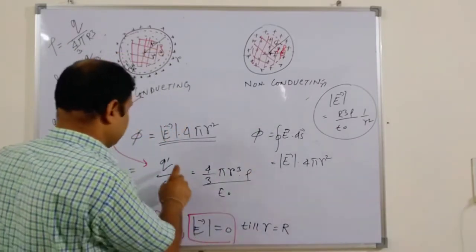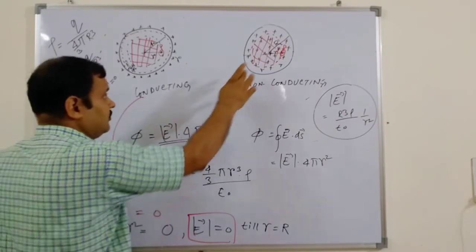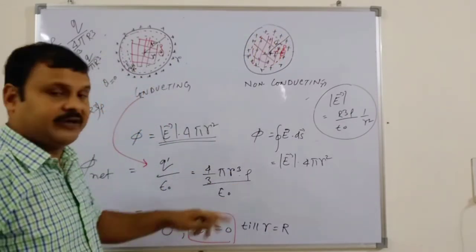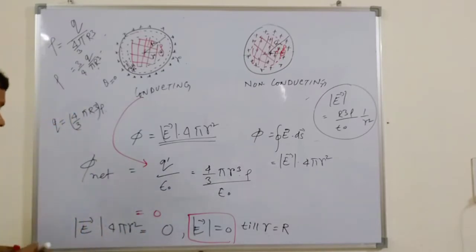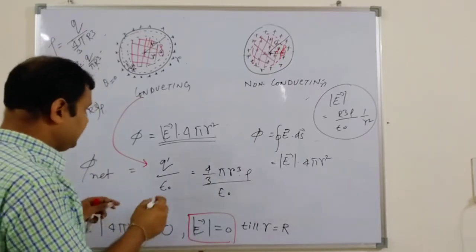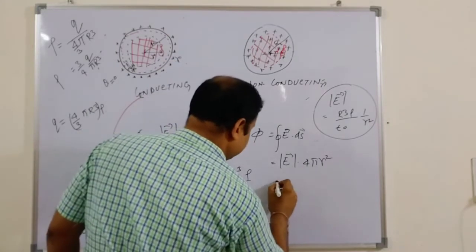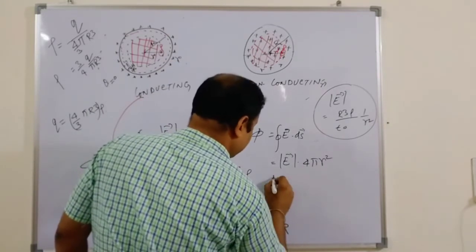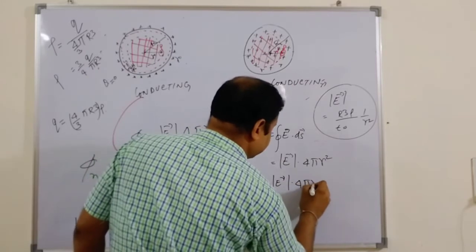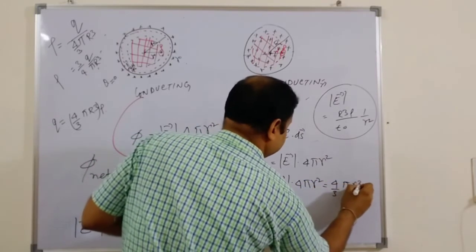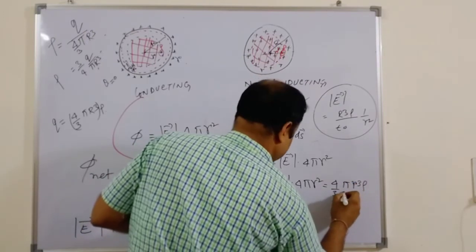So now the Q dot, for the total Gaussian surface, will be 4/3 pi r cubed rho by epsilon naught. And this will be equal to our earlier expression. So you just equate: |E| times 4 pi r squared equals 4/3 pi r cubed rho over epsilon naught.